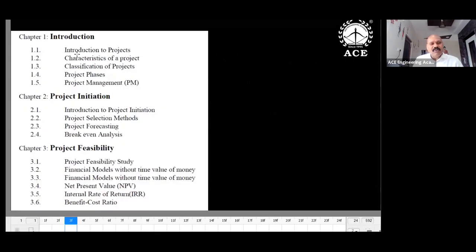Okay. So if you look at the contents in a detailed manner, the first chapter is introduction. From this chapter 1, you may expect 2 to 3 questions. Pure theory and concept oriented, as I mentioned already. So sequence of operations, or what are the phases in a project, what are the features in a project, what is project life cycle, what are the project constraints. Such kind of questions you may expect from this first chapter. What is project, what are the key attributes or characteristics, and how do you classify the projects, project phases, and project management functions. What are the functions in project management?